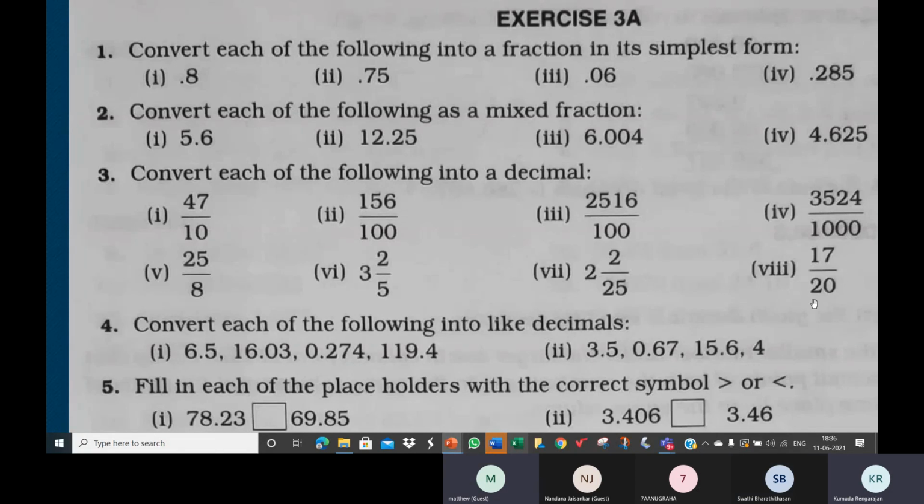What about this one? 20 can be brought to? Ma'am, 5 to make it 100. Yeah, you can multiply by 5 to bring it to 100. So this fraction you can multiply and divide by 5. This one by 4. Of course, you'd convert this to an improper fraction. This one by 2, because 5 can become 10 easily. And then this one can become 1000. This 8 can be brought to 1000.